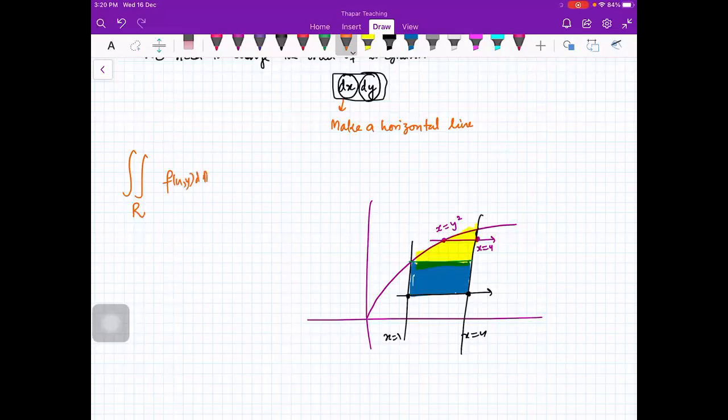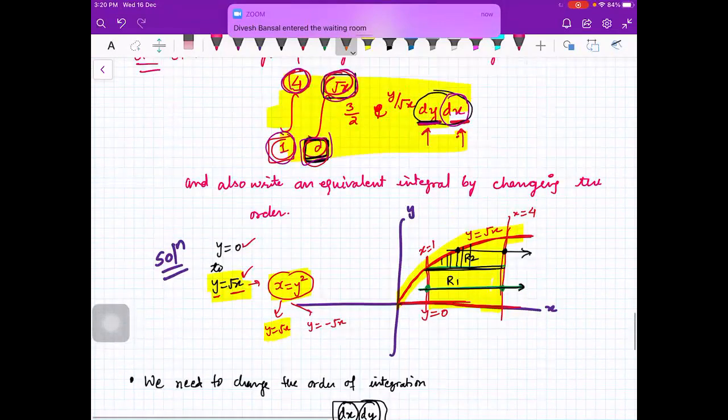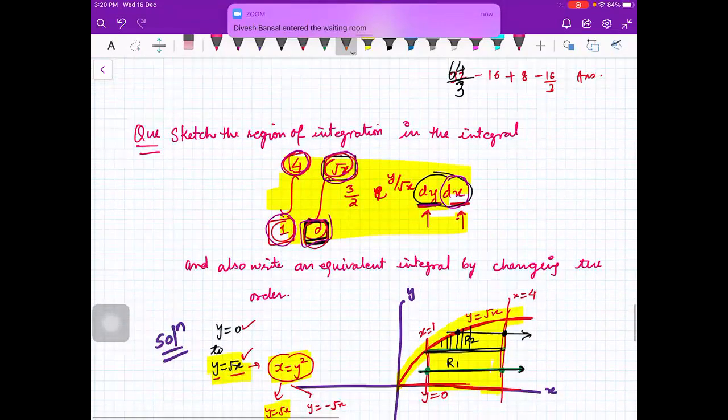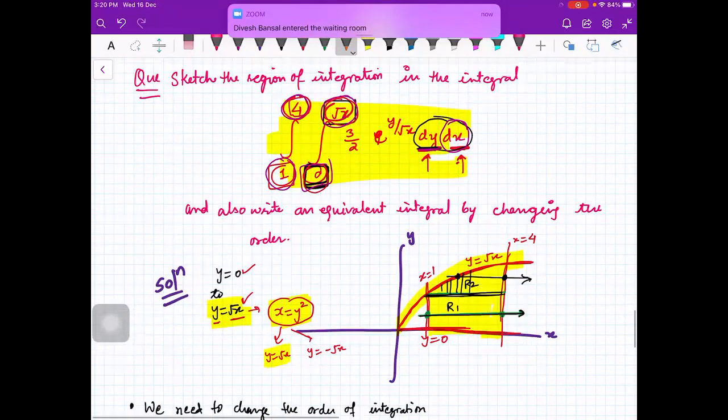Ma'am, will it be from 1 to root x and then root x to 4? Sorry, The integration. what you are saying again, please? I didn't get your point, beta. Can you repeat?